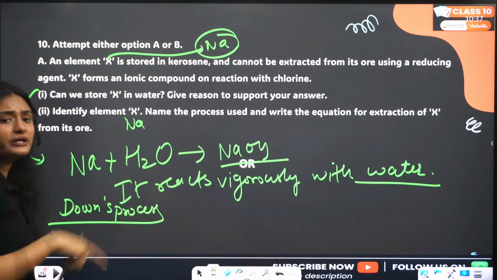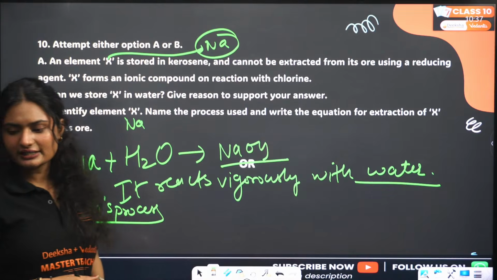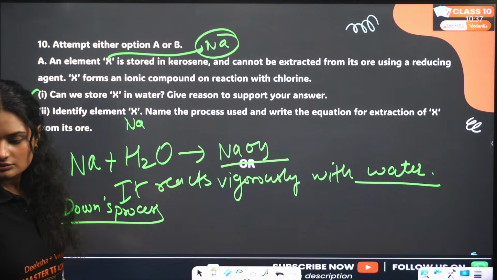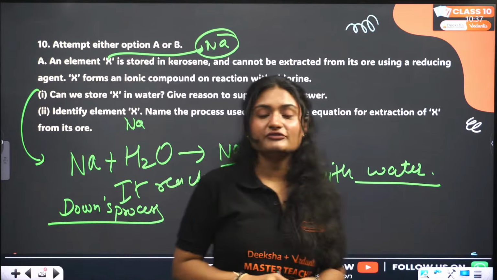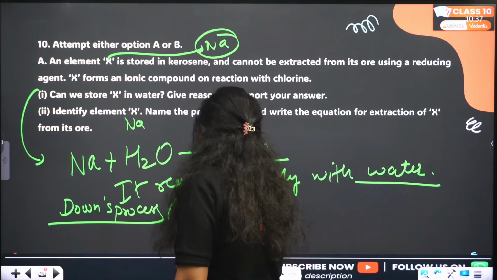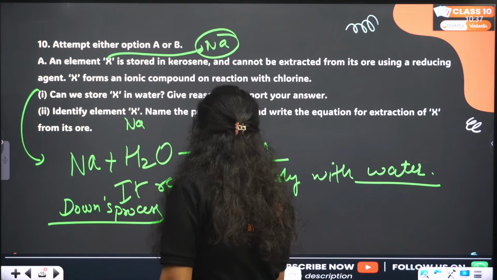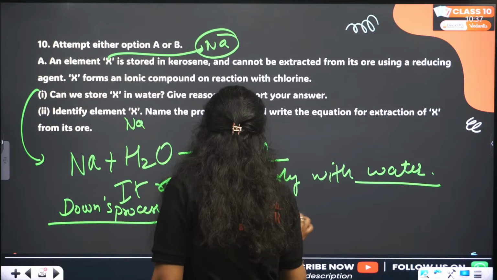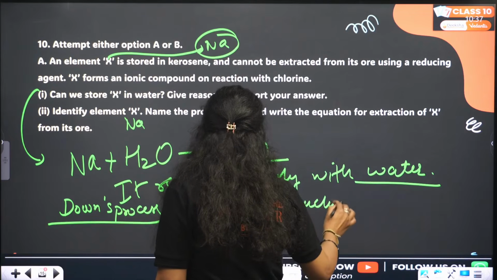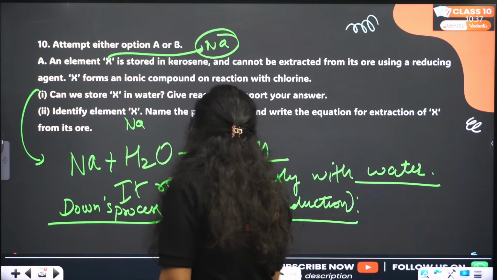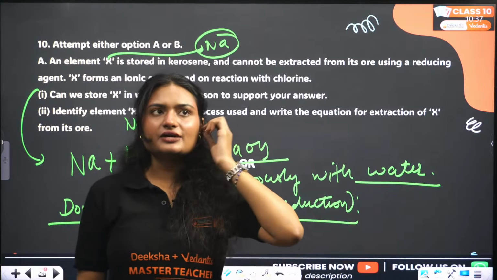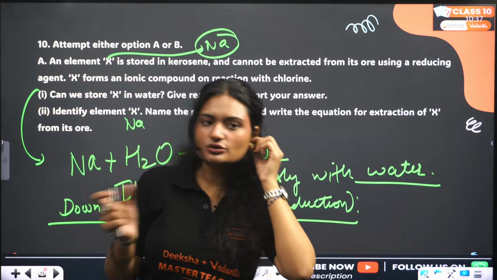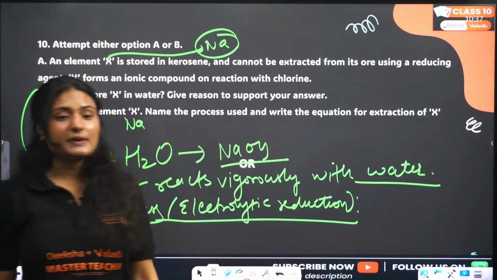And there is one more name for this Downs process. What do we call it? We call it electrolytic reduction. So what we do exactly, we take a brine, aqueous solution, sodium chloride, and we pass electricity through it. We have an anode, we have a cathode, and we pass electricity through it.